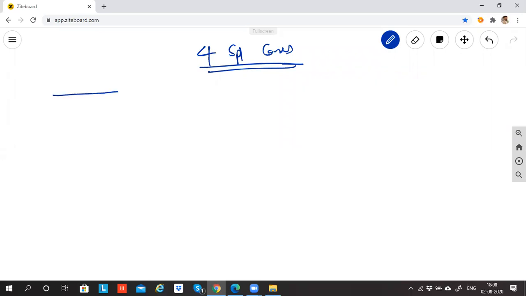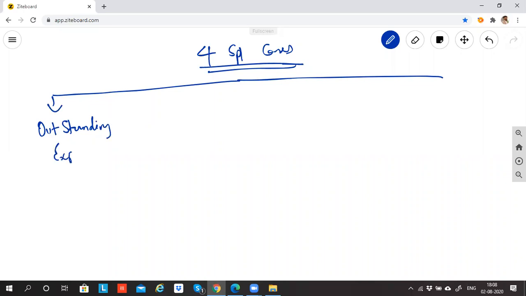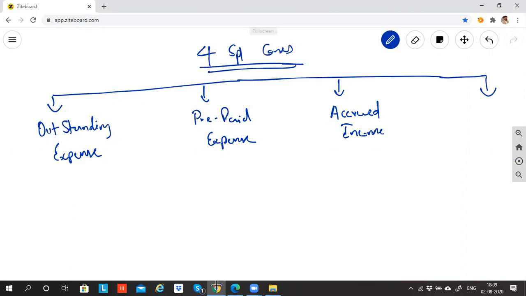4 special cases. The first special case is outstanding expense. So we'll understand what is the meaning of outstanding. Next we have prepaid expense. Third is accrued income. And the last one is unearned income.